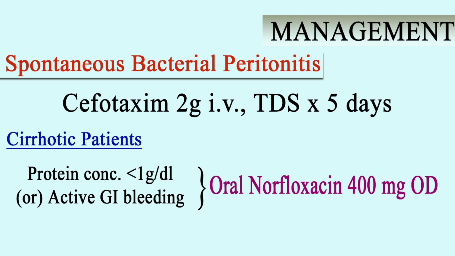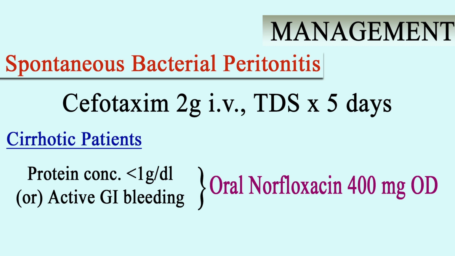Spontaneous bacterial peritonitis is a common and potentially lethal complication of cirrhotic ascites. Treatment of spontaneous bacterial peritonitis with an antibiotic such as intravenous cefotaxime is effective against gram-negative and gram-positive aerobes. 5 days of treatment are sufficient if the patient improves clinically.